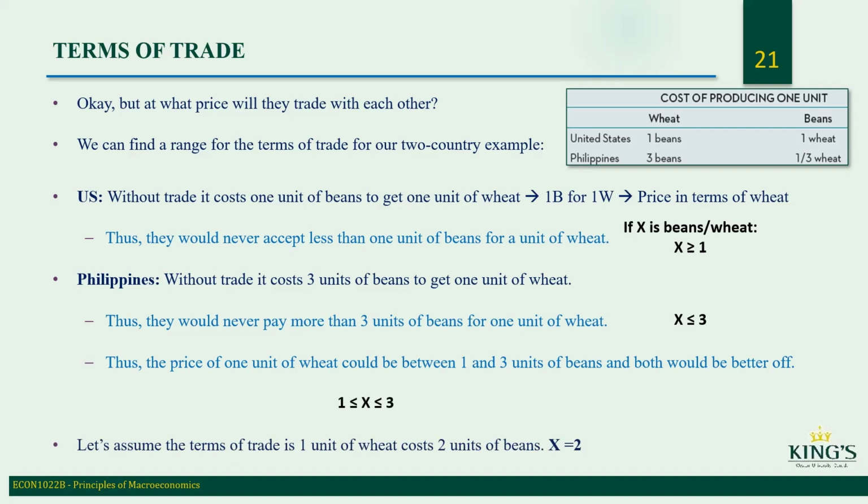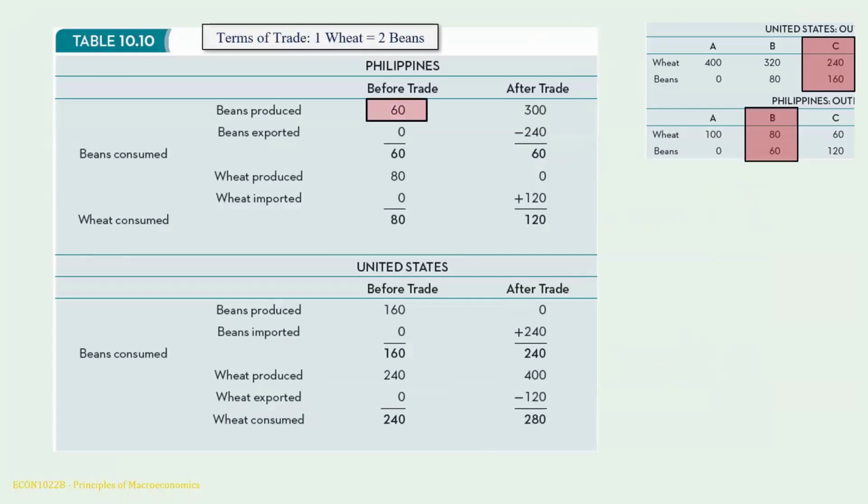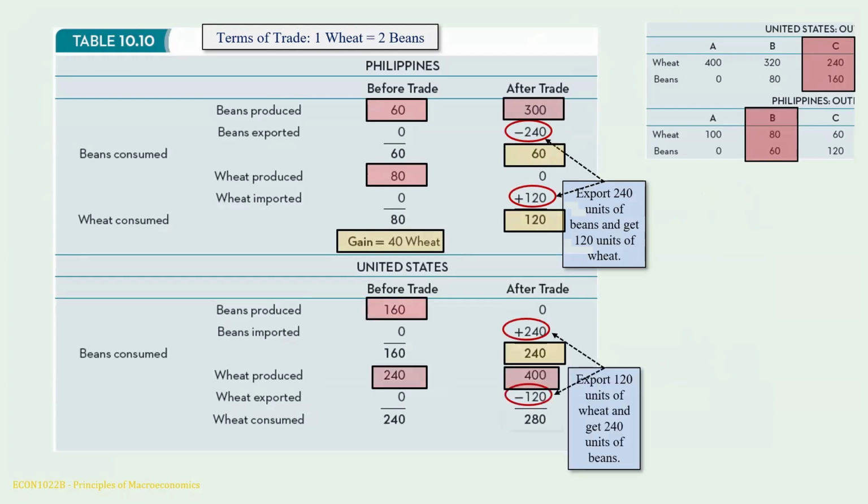Let's assume the terms of trade is 1 unit of wheat costs 2 units of beans, X equals 2. So you don't have to worry about these numbers. It's just more showing the accounting. You don't have to worry about calculating this kind of thing. So as you can see, the gain, if they specialize in trade, is 80 beans and 40 wheat. So they're gaining in beans and wheat if they specialize in trade compared to not trading.